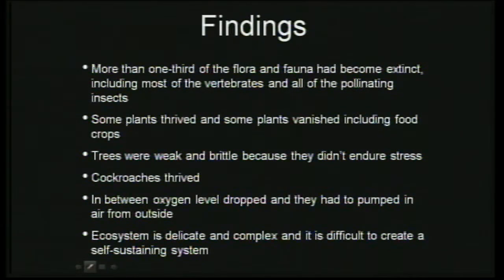But ultimately what was interesting to them is that they found that ecosystem is complicated. It's not so easy to have all these things right and then everything will go right. In spite of having all the components that they thought were required for the ecosystem to run as a self-sustaining system, in spite of that attempt, they found that things did not really work. So ecosystem is more complicated than they thought. That was the ultimate finding.